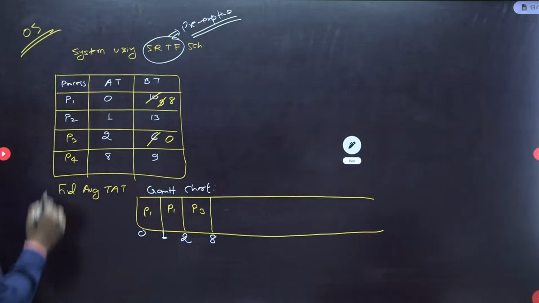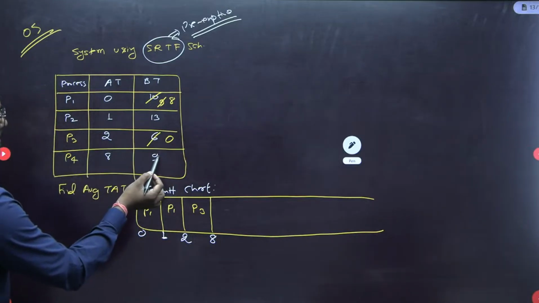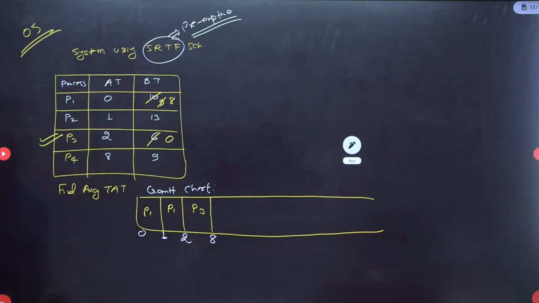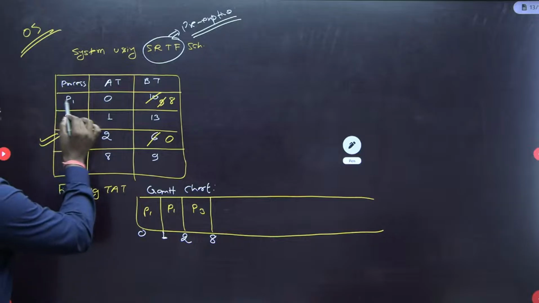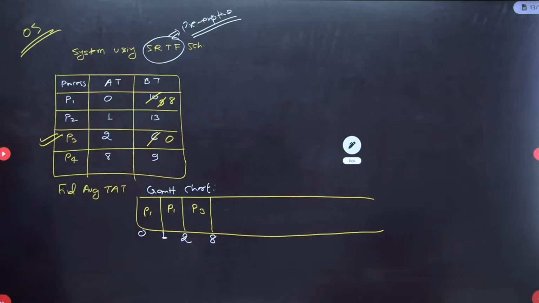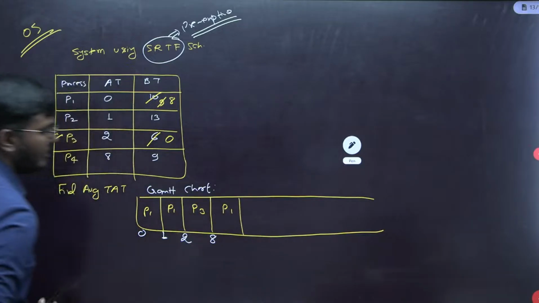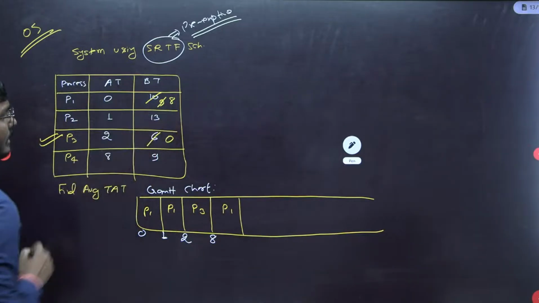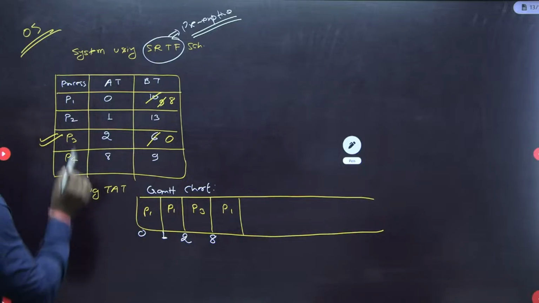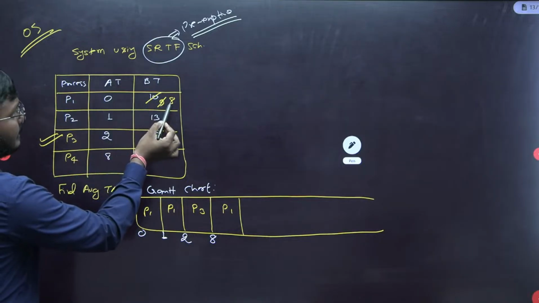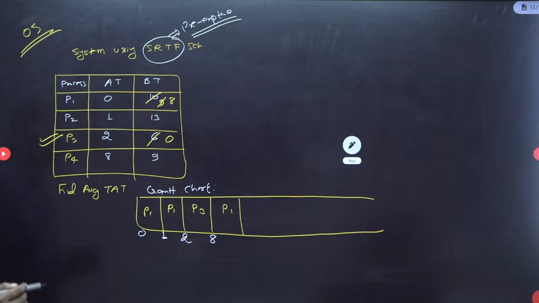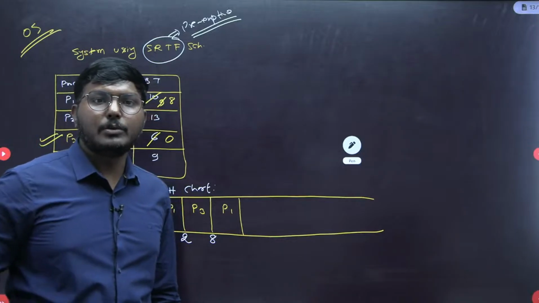Now at time 8, P4 arrives in the system. P3 has already completed. Now in the system I have 3 processes, P1, P2 and P4. Among these, P1 has the minimum remaining burst time, so P1 will be scheduled here, and P1's requirement is 8 only. Understood? Any doubt?